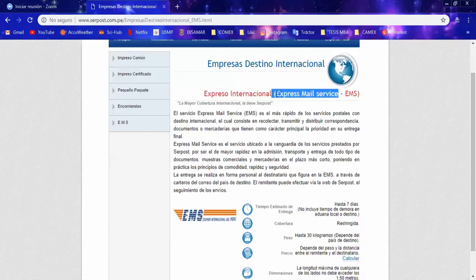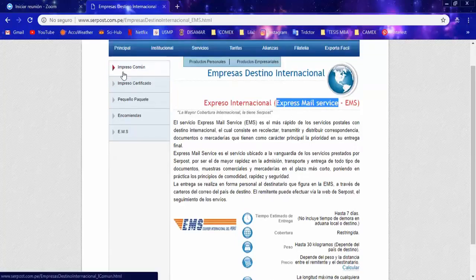When you are buying from AliExpress, Alibaba, and eBay, you will be able to use the free shipping. That is going to be the regular one. You're going to use the one that has a tracking code, and the other option is the EMS. The EMS is a little more expensive.